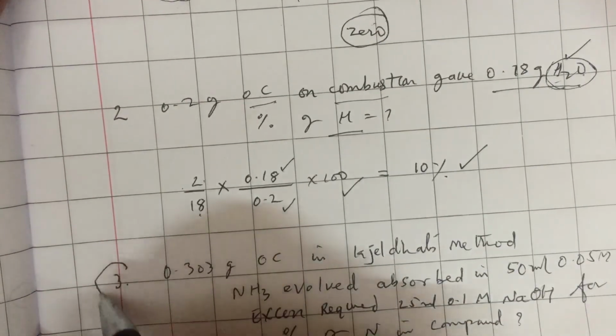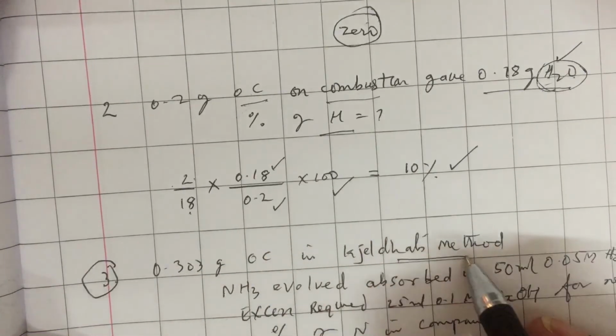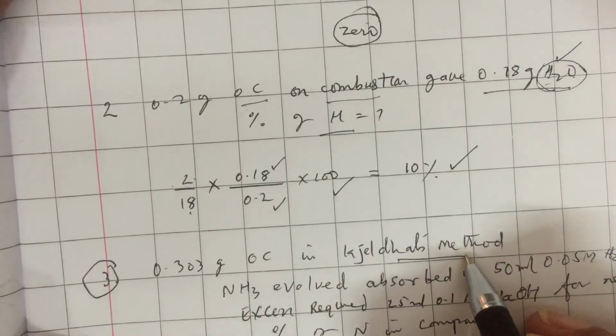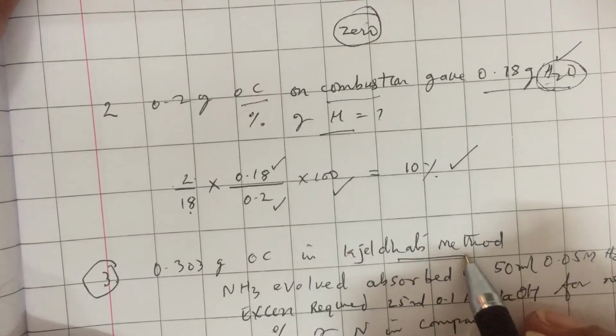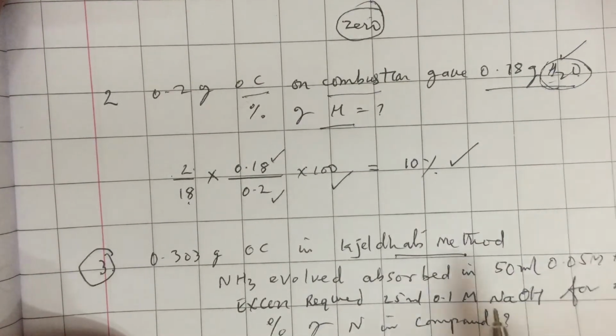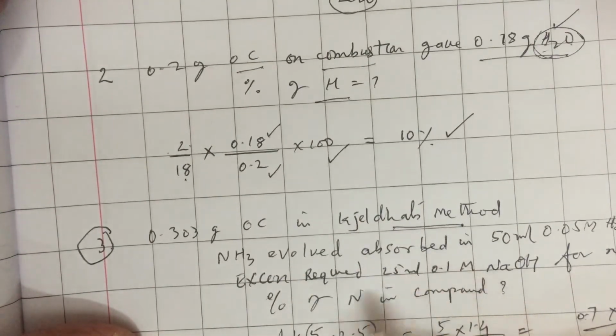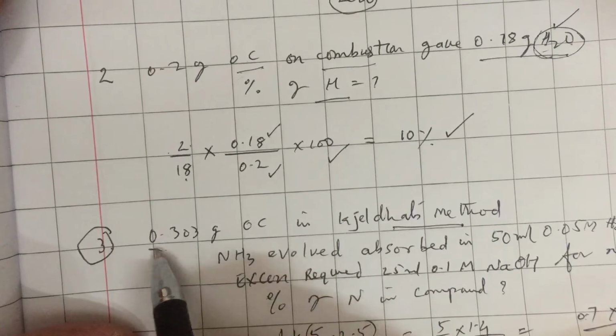Next question is based on the Kjeldahl method, where the nitrogen of any organic compound is converted to ammonia. Ammonia is treated with excess of acid, and now the acid left unreacted is back titrated with NaOH to find the actual milliequivalents of ammonia that was released. From that we can calculate the percentage of nitrogen. A simple method. So let us look at the problem.